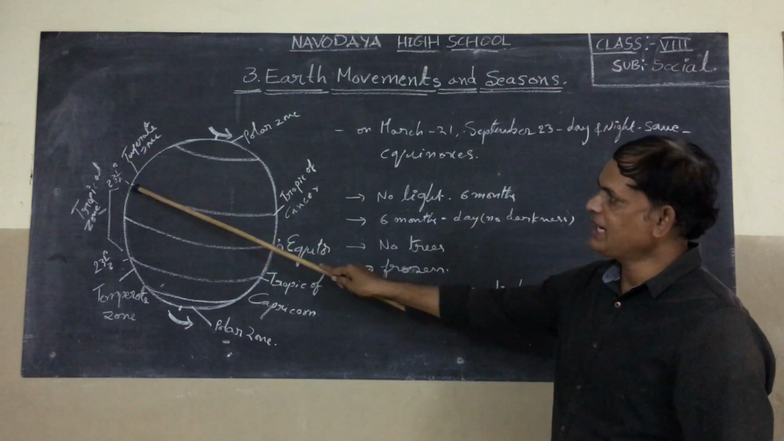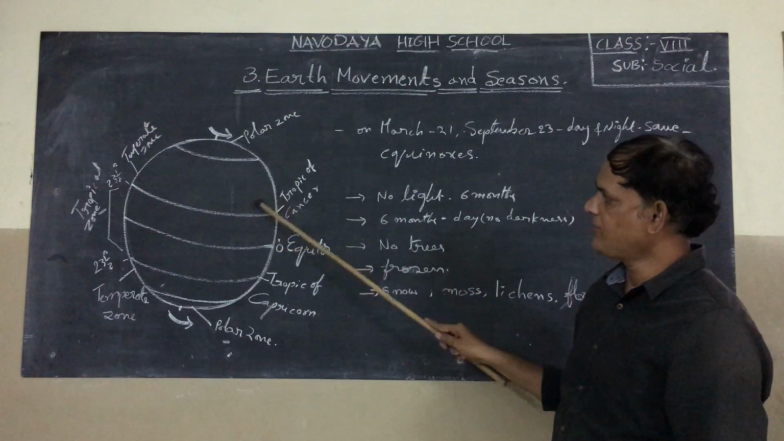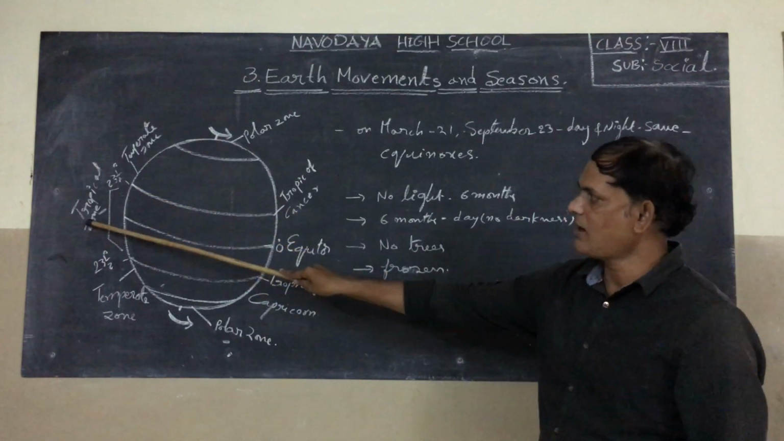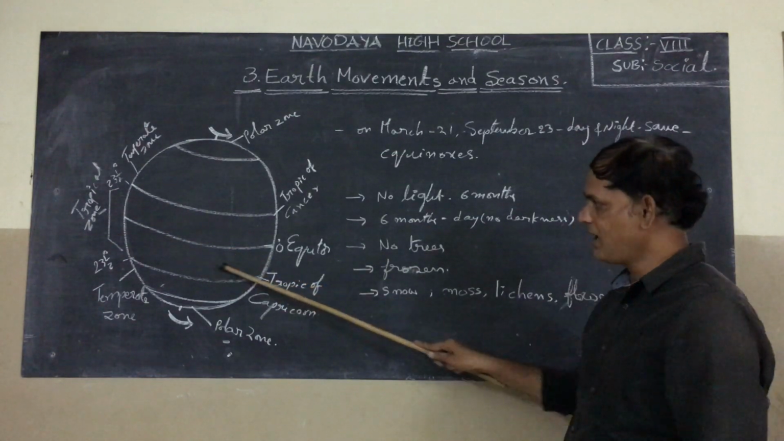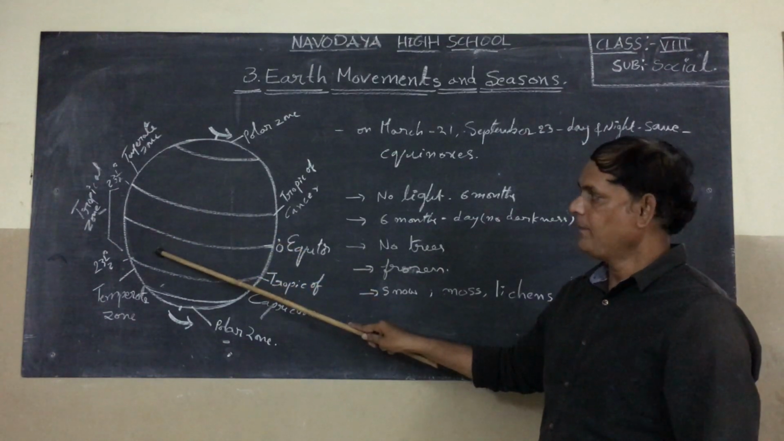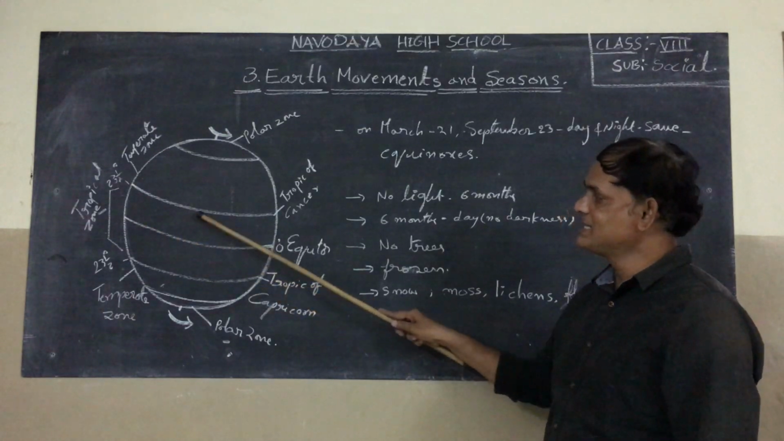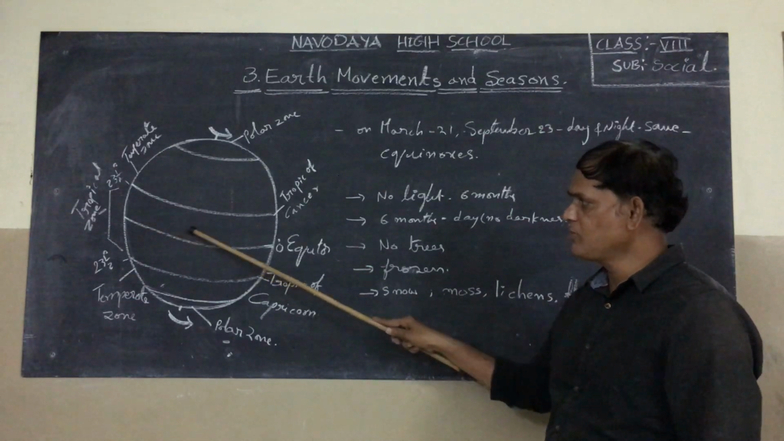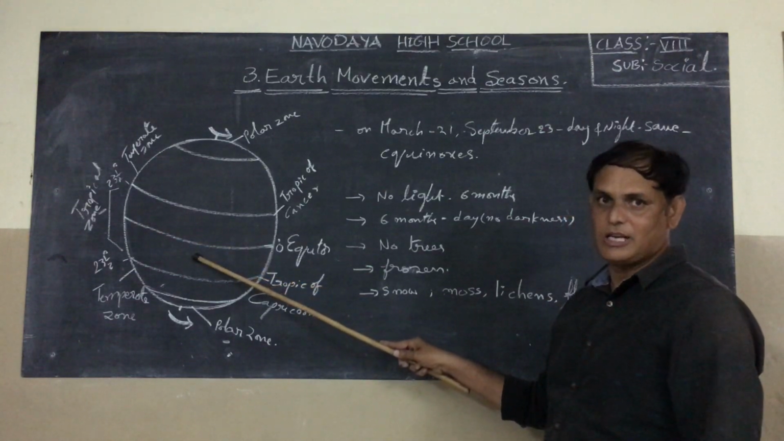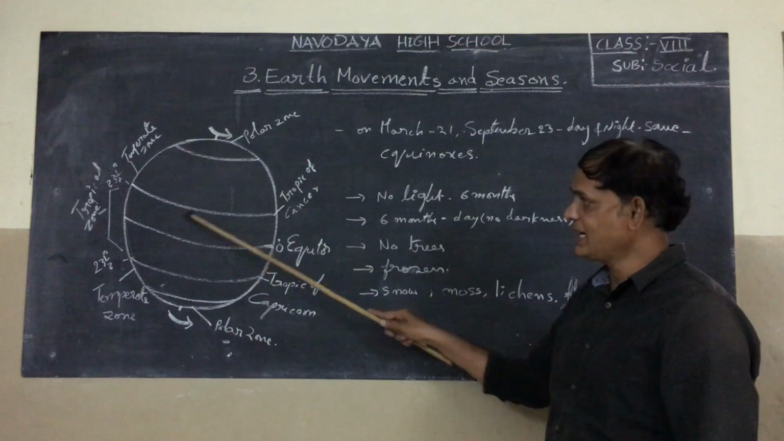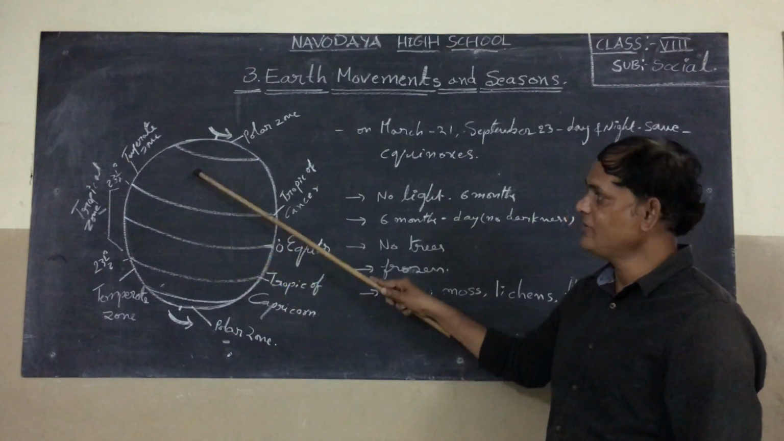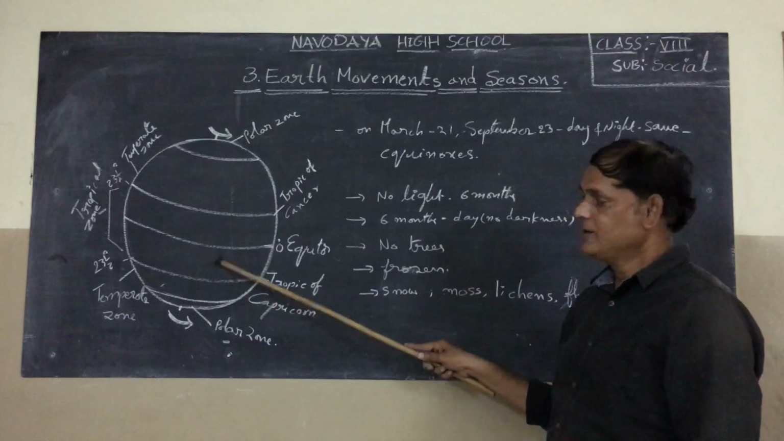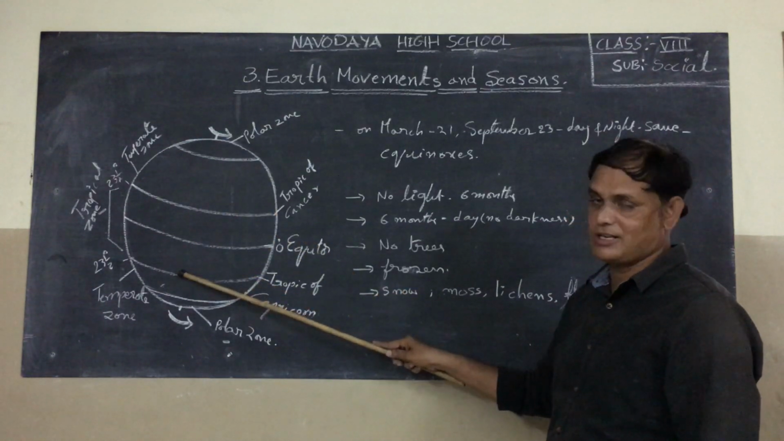above the 23.5 degree Tropic of Cancer, this area is called the temperate zone. This area is called the tropical zone because it is near to the sun rays. That is why it receives more temperature. That means the countries here record more temperature compared with the countries in these other areas. Understood?